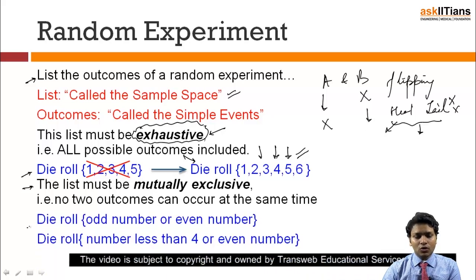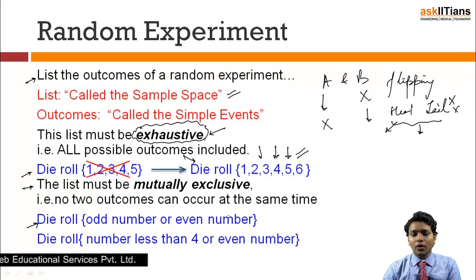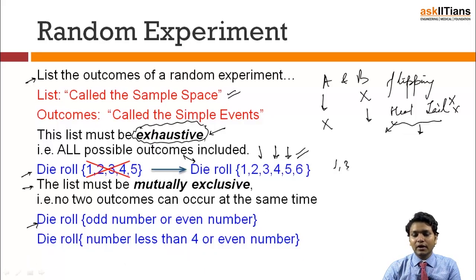Die roll: we roll a die, odd number or an even number. What will be the odd numbers? Odd numbers can be 1, 3 and 5. An even number can be 2, 4 and 6. Right? If I am rolling a die, yes, it is possible. If an odd number is going to come, an even number will never come, and if an even number is going to come, an odd number will cease to exist.